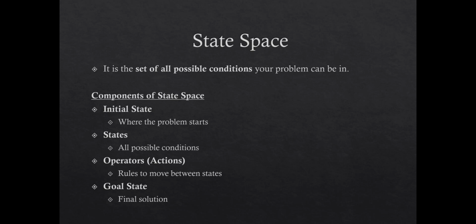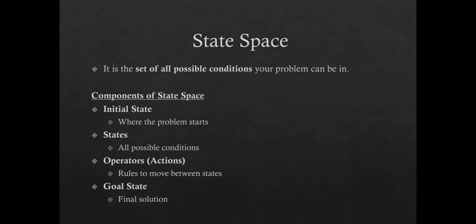Next, the components of state space. First, the initial state. This is where the problem begins. Next, states. These are all possible conditions the system can be in. Operators or actions. These are the rules that move us from one state to another. Finally, the goal state. This is the desired solution we want to reach. So, AI starts from the initial state, applies actions, explores states, and finally reaches the goal.